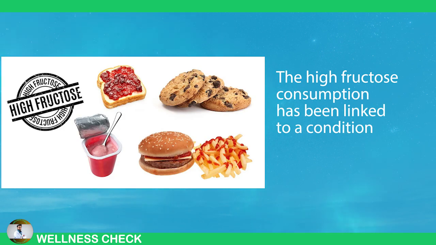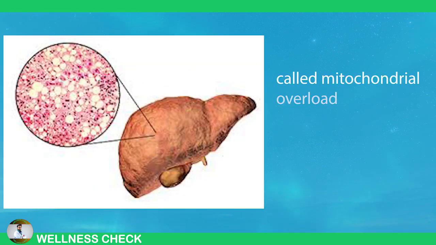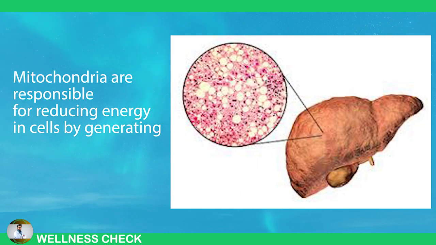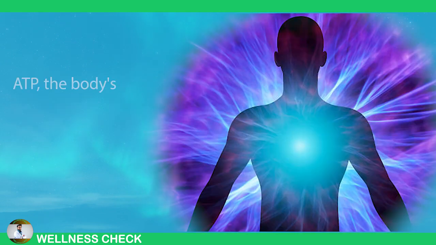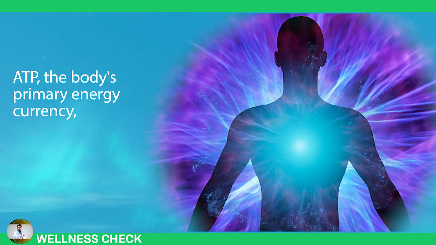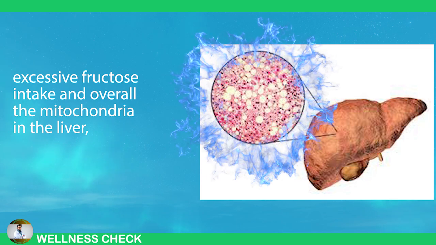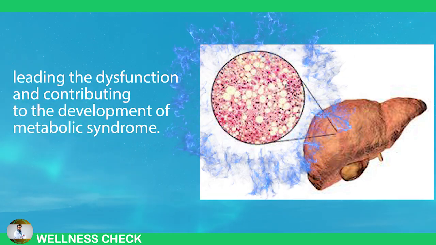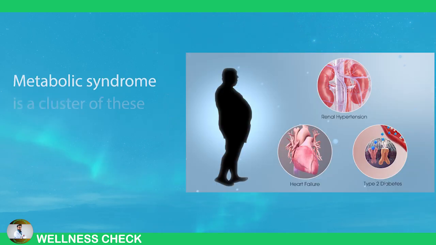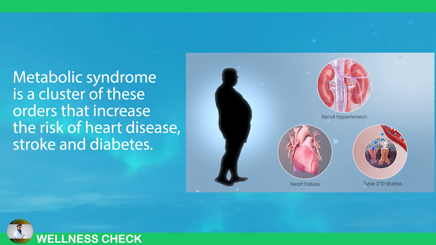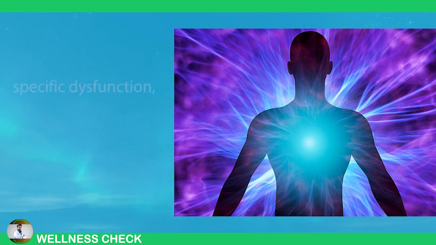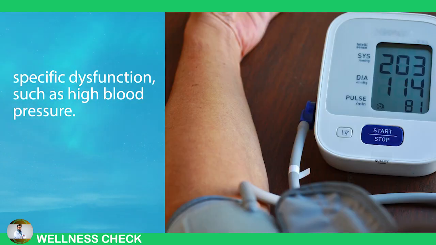High fructose consumption has been linked to a condition called mitochondrial overload in the liver. Mitochondria are responsible for producing energy in cells by generating ATP, the body's primary energy currency. Excessive fructose intake can overload the mitochondria in the liver, leading to dysfunction and contributing to the development of metabolic syndrome. Metabolic syndrome is a cluster of disorders that increase the risk of heart disease, stroke, and diabetes. This mitochondrial overload can also result in organ-specific dysfunction, such as high blood pressure.